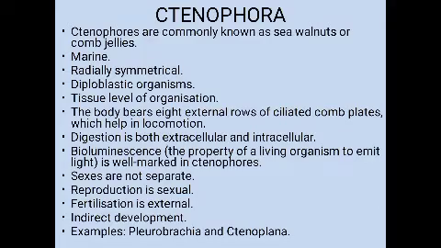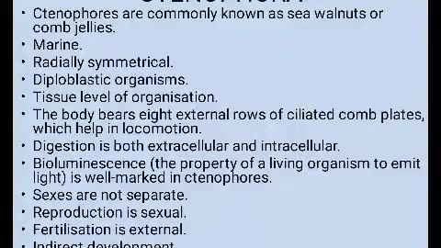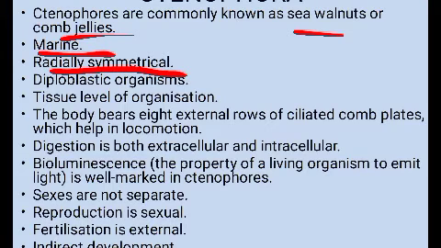They are exclusively marine organisms, that is, they are found only in marine water bodies. Then they show radial symmetry, you know what it is. Then diploblastic organism that is made up of two germ layers, ectoderm and endoderm, and they show tissue level of organization. Okay, their body is formed of tissues only.